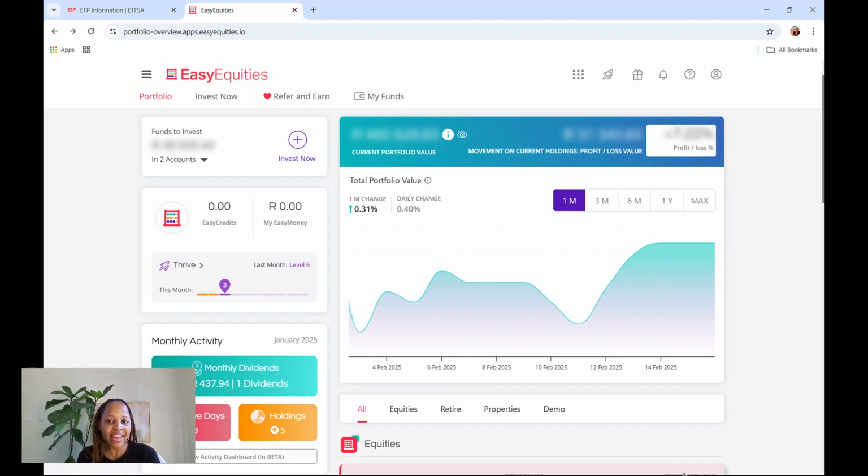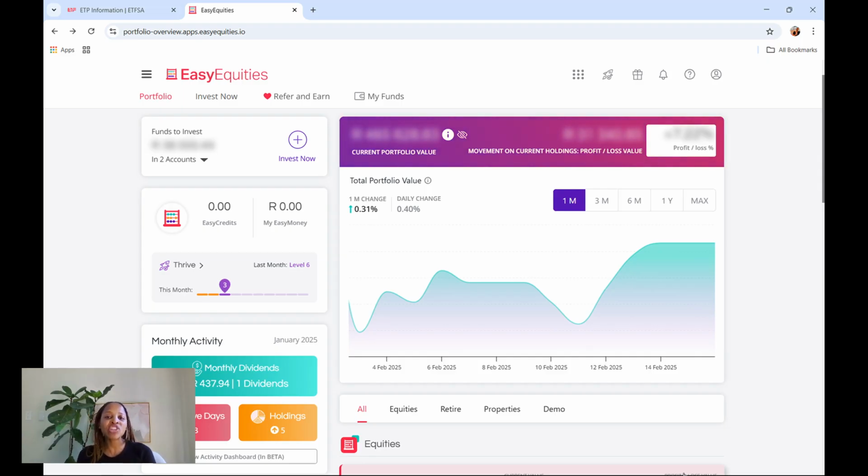I am back. So today I'm going to be investing for my daughter. I'm maxing out her tax-free savings account, which is the TFSA. Today is the 26th of February. We've got 2 more days, of course, until the end of the financial year.